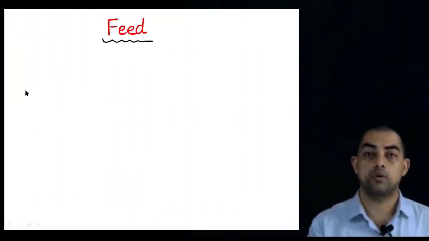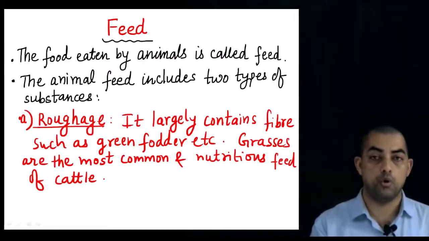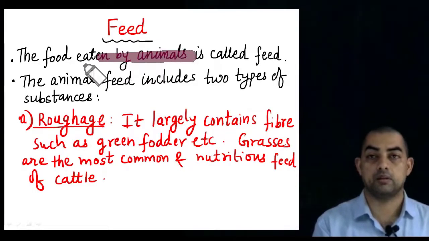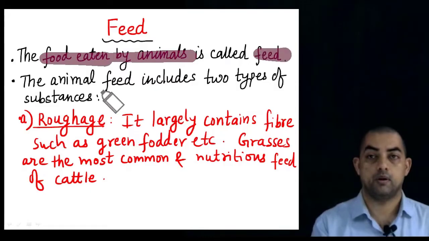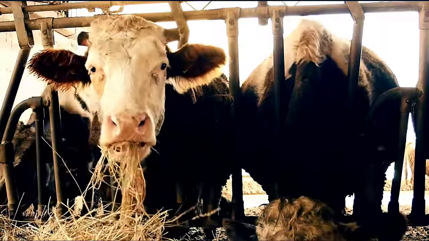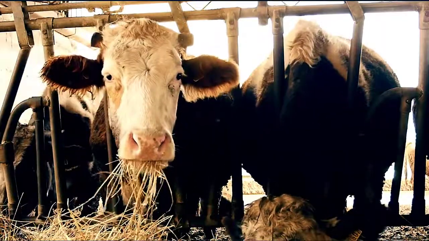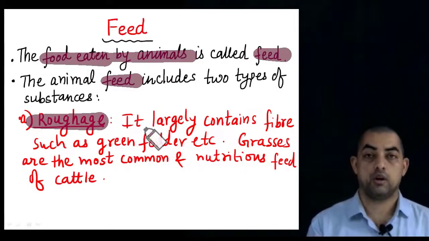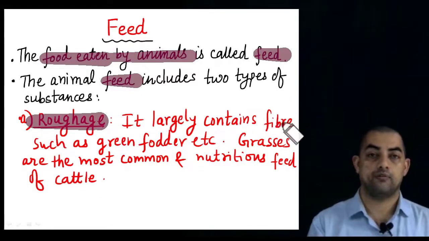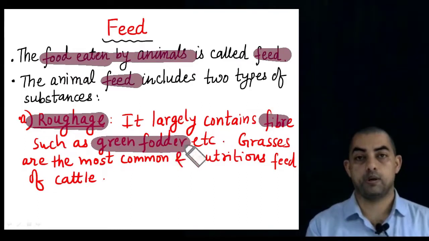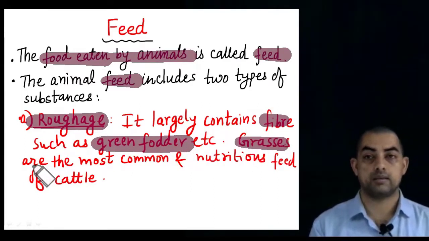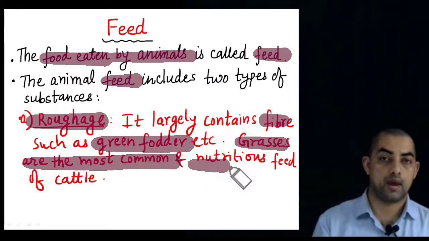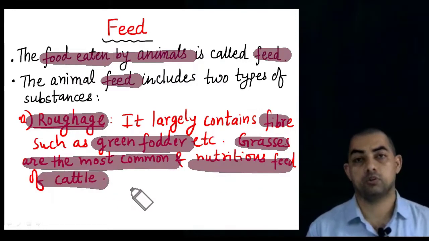Let us talk about feed. What is feed? The food eaten by these animals is called feed. The animal feed includes two types of substances. The first one is roughage. Roughage largely contains fibers, such as green fodder and grasses. They are the most common and nutritious feed of the cattle. So this is the first one.